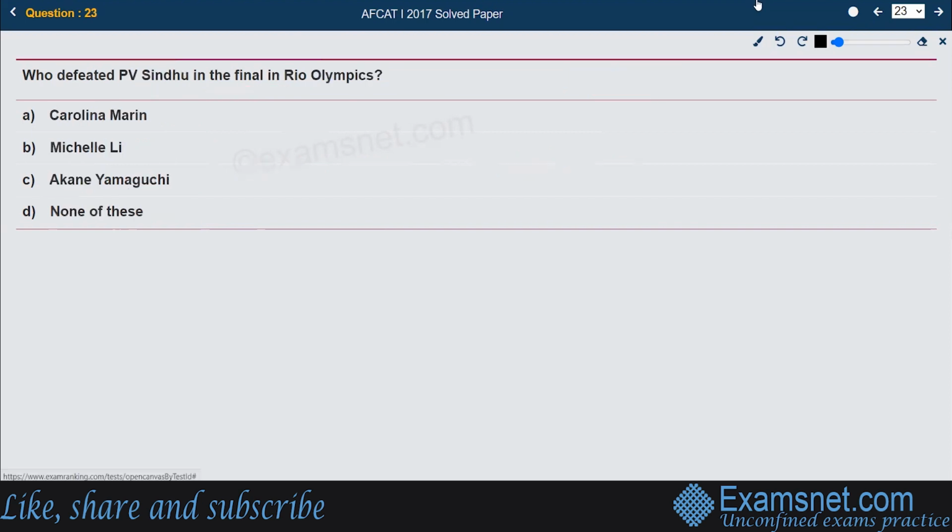So the right answer is C, P.V. Narasimha Rao. Who defeated PV Sindhu in the final of the Rio Olympics? That is the question. The right answer is the Spanish badminton player Carolina Marin. She belongs to the country Spain. She defeated PV Sindhu in the final of the Rio Olympics to win the gold medal. PV Sindhu won a silver medal.